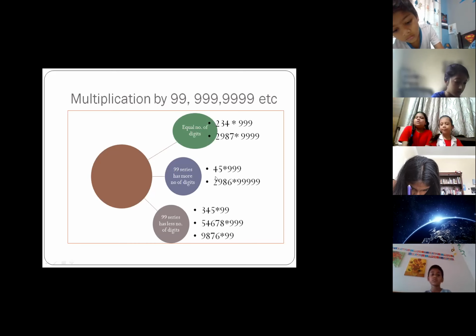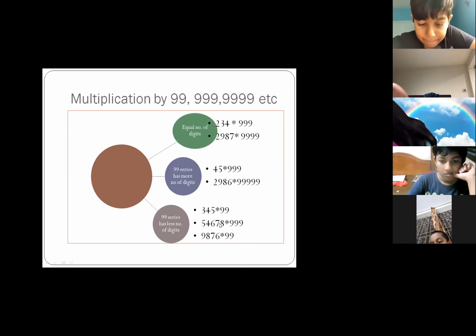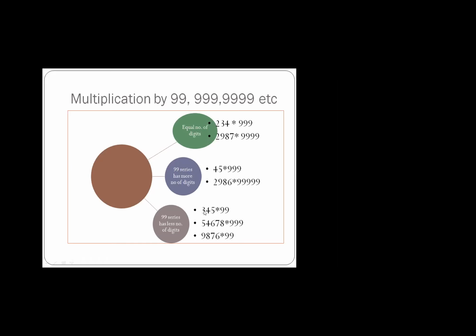So how to solve such a problem, that we are going to see. And third case, when the 99 series has fewer digits and the other number has more digits, this is type 3. So in general, there are 3 different types of multiplication, and we will be using Nikhilam Sutra to solve these problems. Now the question arises, how to do it? So just wait, you know the formula. What is the formula? Nikhilam Sutra. Meaning is all from 9, last from 10, right?